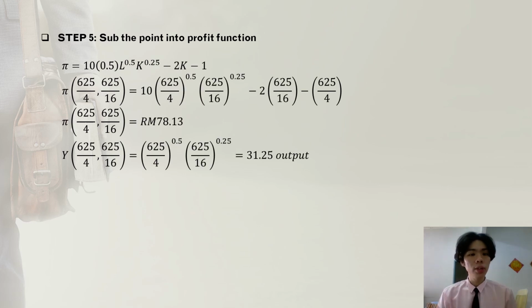So we can note that the point is the local maximum point, which represents the maximum labor and the maximum capital. So we substitute the point back into the profit function we constructed at step 1: 10 times L^0.5 times K^0.25 minus 2K minus L. Here L is 625 per 4 and K is 625 per 16. After we calculate, we will get the maximum profit is 78 per 13 ringgit.